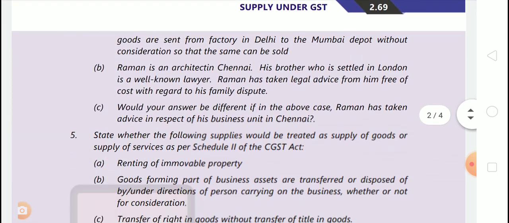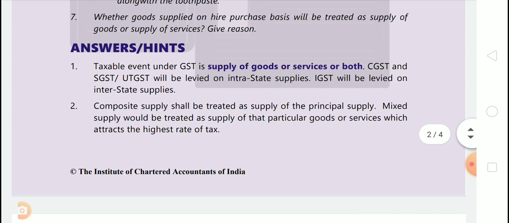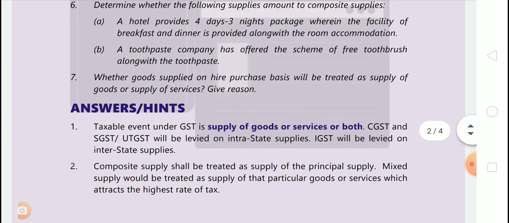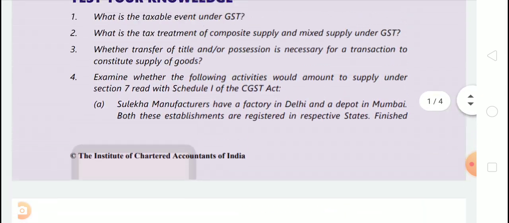Now let's read the answer. Taxable event under GST is supply of goods or services or both. CGST and SGST or UTGST will be levied on intrastate supplies. IGST will be levied on interstate supplies. Okay, simple. Now second question.